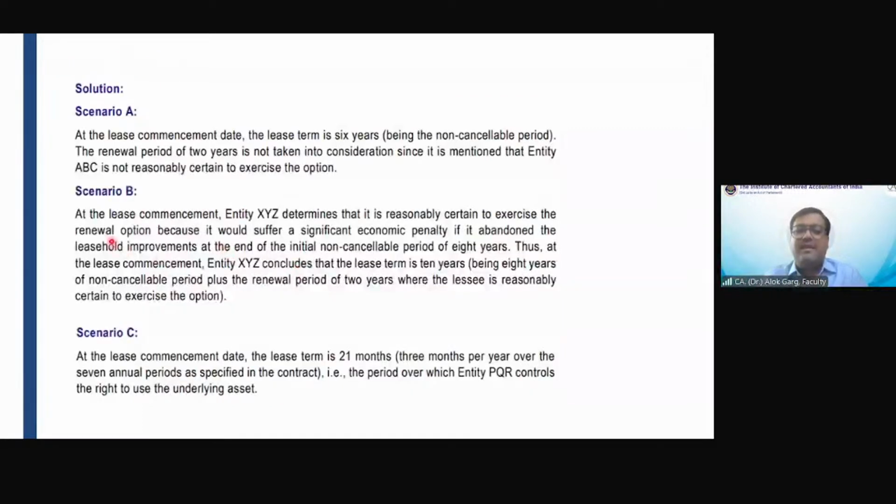At the lease commencement, entity XYZ determines that it is reasonably certain to exercise the renewal option because it would suffer a significant economic penalty. Economic penalty means loss, not a penalty, if it abandoned the leasehold improvements at the end of the initial non-cancelable period of 8 years. Thus, at the lease commencement, entity XYZ concludes that the lease term is 10 years, being 8 years of non-cancelable period plus optional renewal period of 2 years. Right?